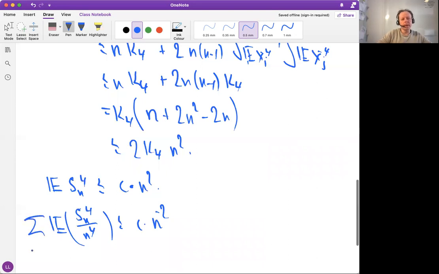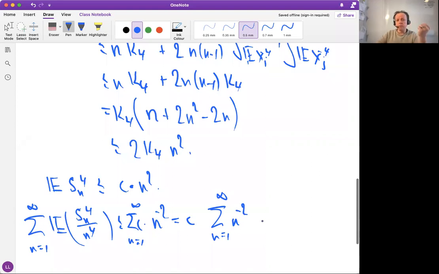If we sum this from n equals 1 to infinity, we have a sum less than a constant times the sum of n to the minus 2. Well, this is not the harmonic series, this is something which is decreasing faster, so this is actually finite. We have proved that the sum of the fourth moments divided by n to the fourth is finite in expectation.